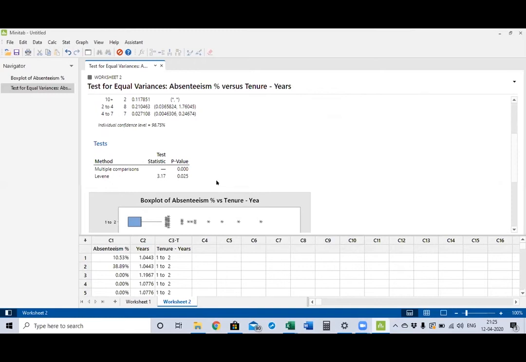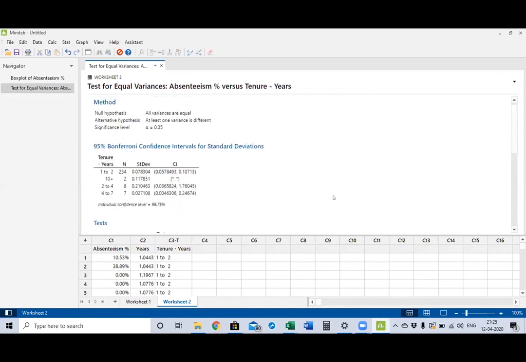So for this data we cannot perform ANOVA test. Why? Because the p-value is less than 0.05. At least one of the variance values is not equal to the other variances. So in this case, we will check which one variance is very different.